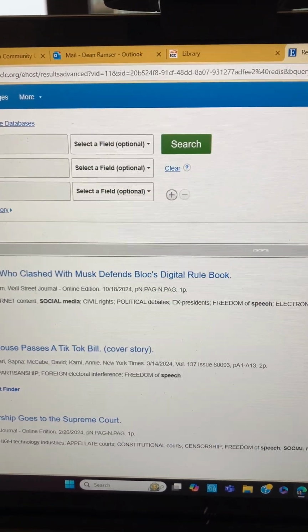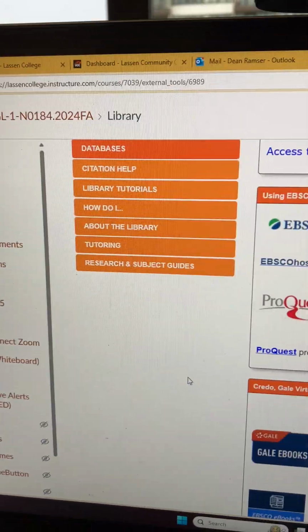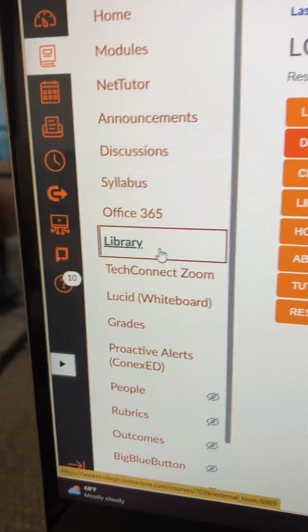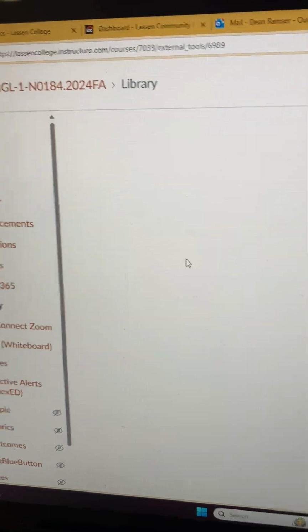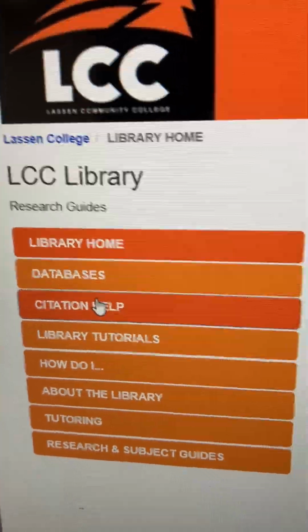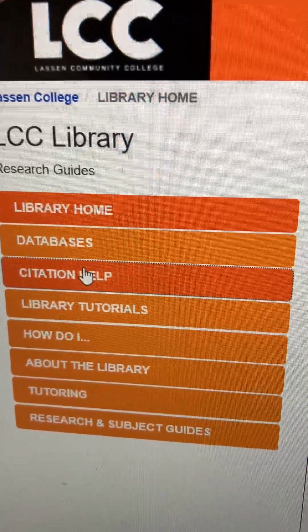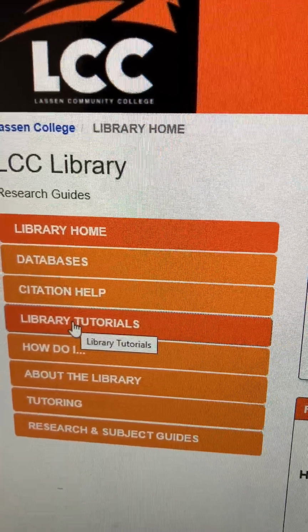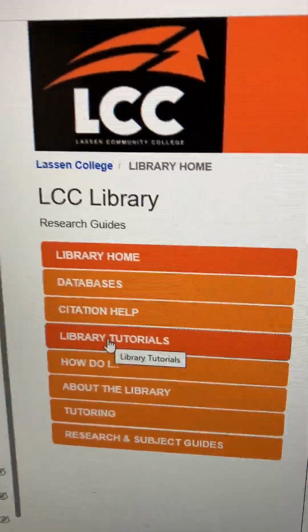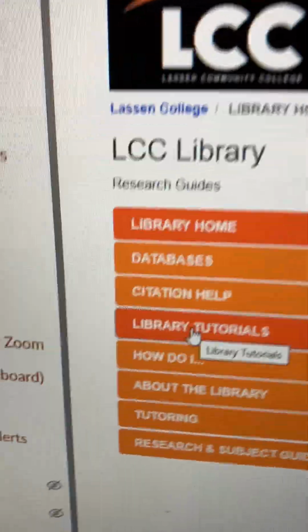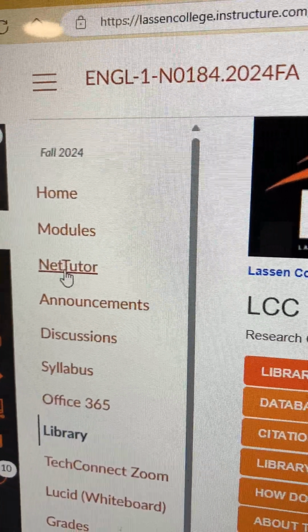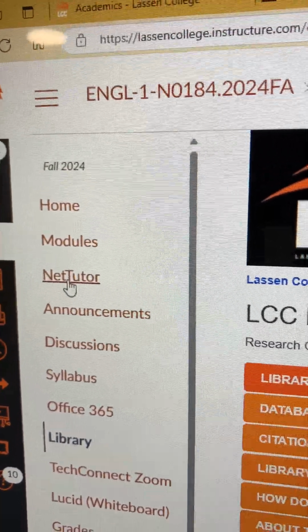So let's close this tab down. Let's go back to the Canvas shell. So you have this library link on the left-hand side that's very helpful and has all these resources. You can also click on Citation Help. That'll help you cite it, whether it's MLA format or APA or Chicago. There's also library tutorials. If you have the ability to walk into the library and ask for help, that's recommended. But there's online resources that are great as well, which includes NetTutor, this link here, to get another review of your drafts as you continue writing your Essay 6.